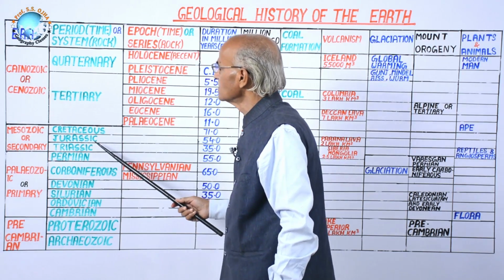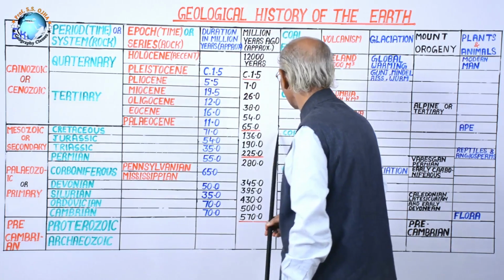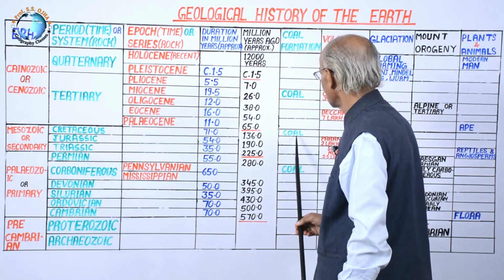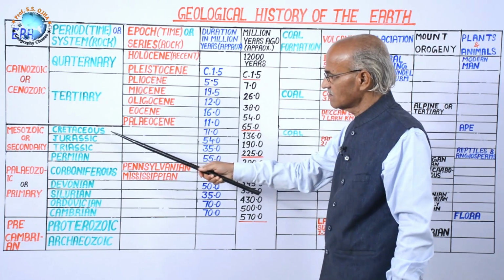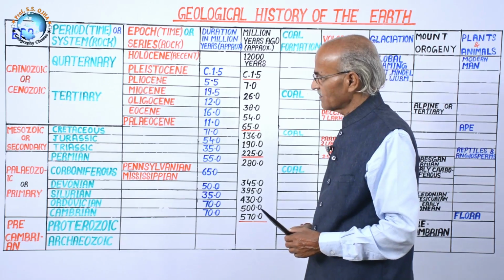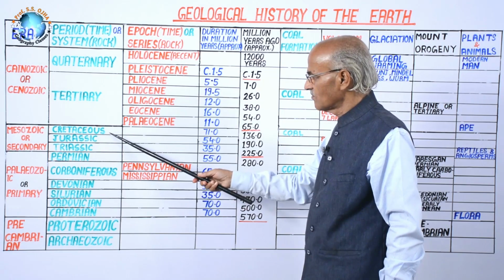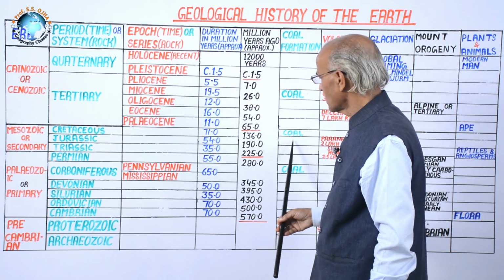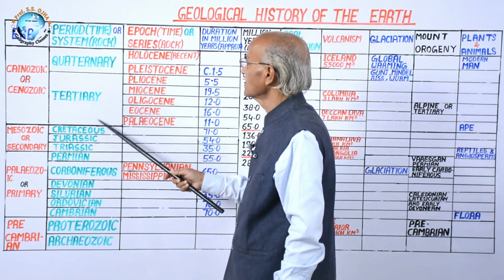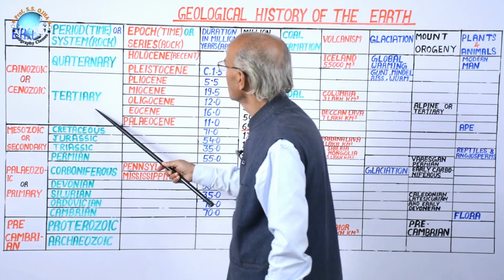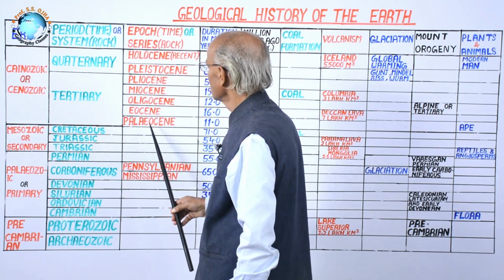Then, this is the Cretaceous period. The Cretaceous period is also important because in the Cretaceous period there was coal formation. It means tectonic activities, rupturing of the crustal part, its movement, and formation of fossil fuel were on a large scale in it. Then this is the Tertiary period, and in the Tertiary period there are some sub-epochs.